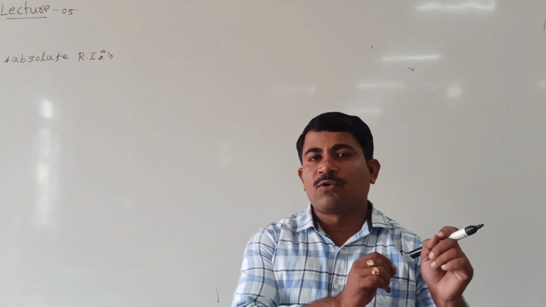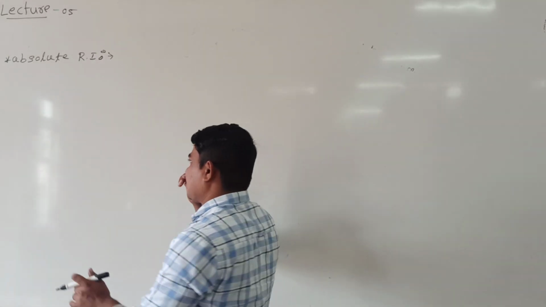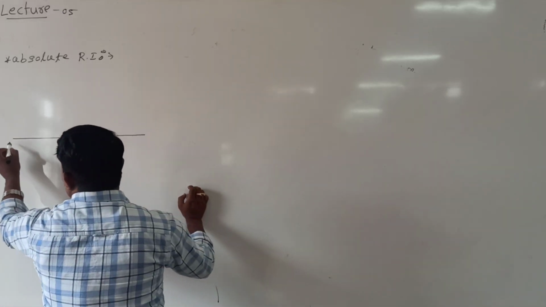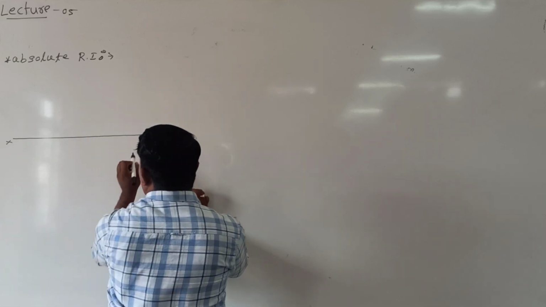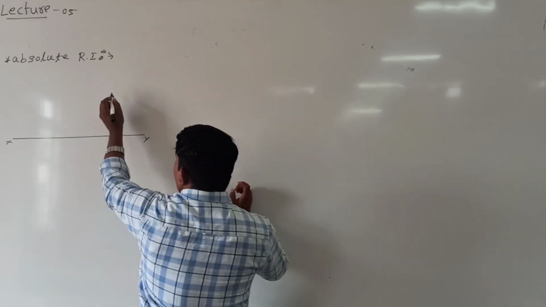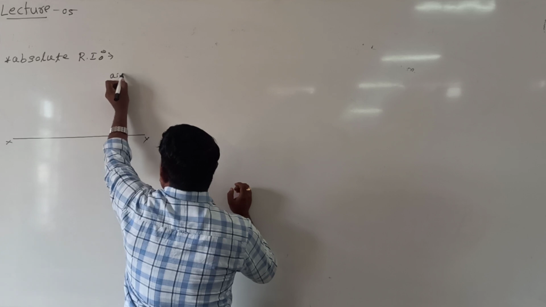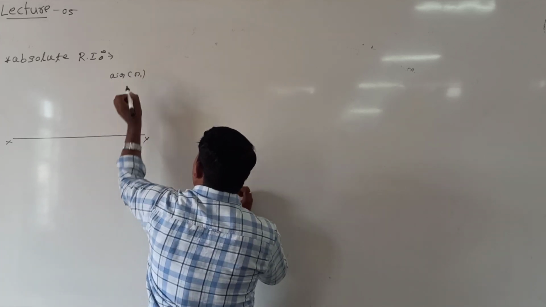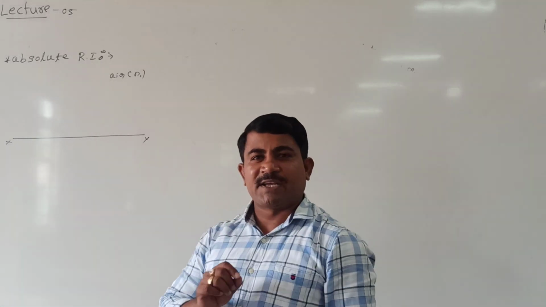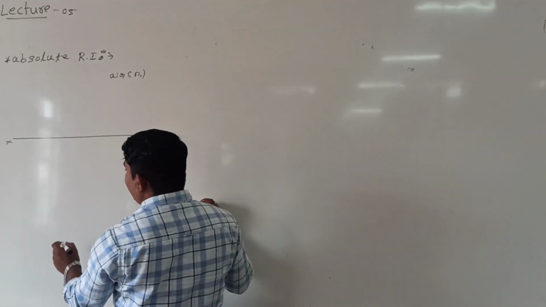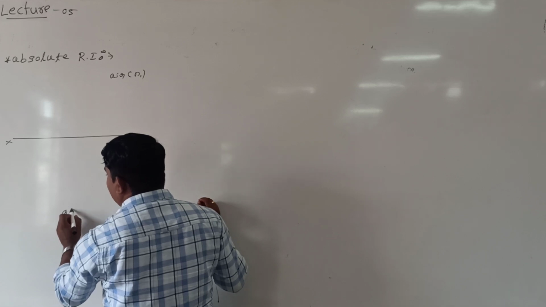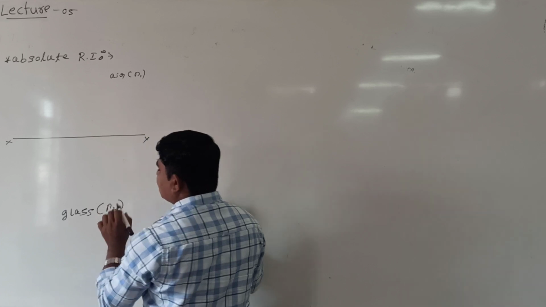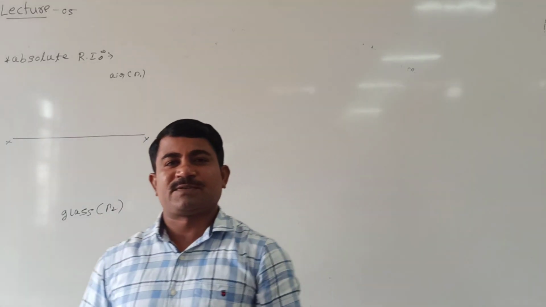Now let us consider two mediums separated by some surface. This is the line separating two mediums, say XY is the line separating two mediums. One medium I can call air, say for this the refractive index is n1, and let us take one more medium, let us take this medium is glass, for example, not water, I will take glass. This has refractive index n2.